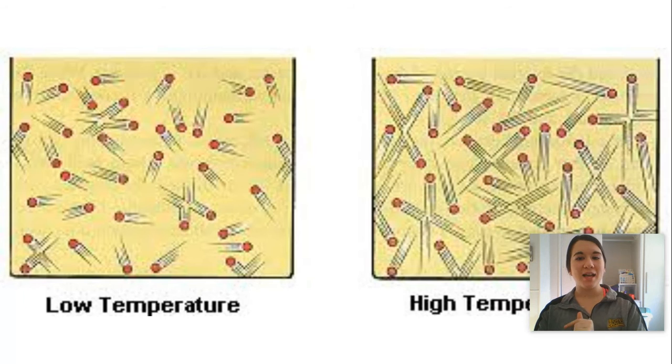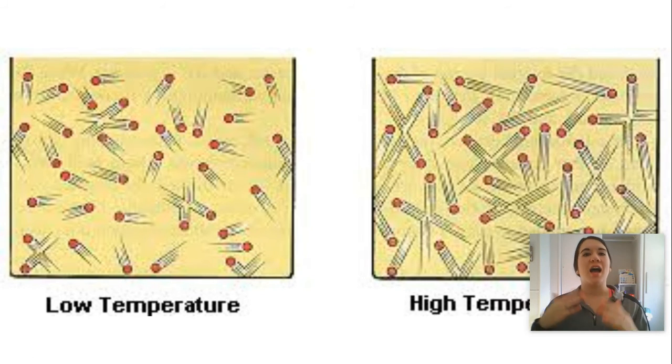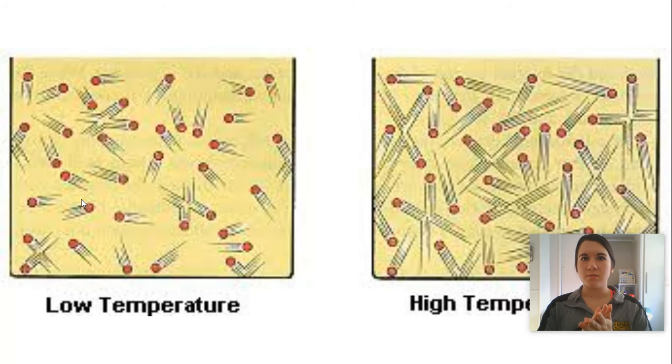And our last way deals with temperature. Okay, so this goes back, we know that temperature is a measure of the average kinetic energy of particles, right? The higher the temperature, the faster those particles are moving. Okay, we know that. So if we have a low temperature, these particles are moving around, but the slower something moves, the less random it is, right?